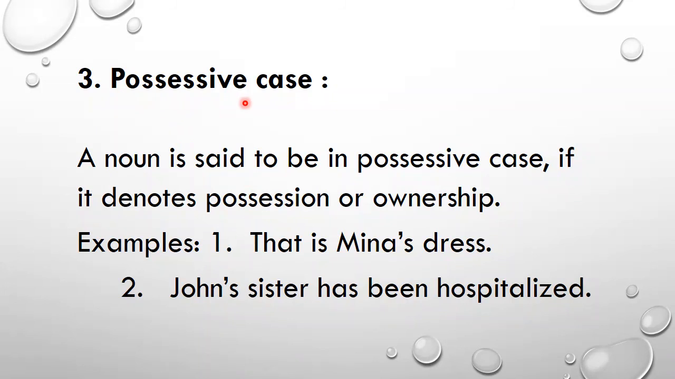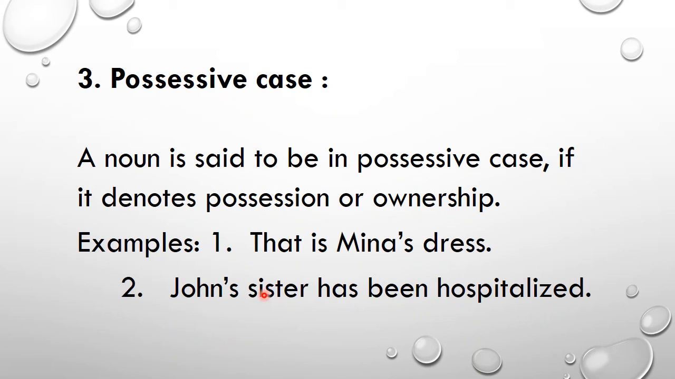And our third one is possessive case. What is a possessive case? A noun is said to be in possessive case if it denotes possession or ownership. For example, that is Meena's dress. This dress belongs to Meena. So Meena is showing the possession, and we are adding here apostrophe s to show the possessive case. So this is possessive case here.